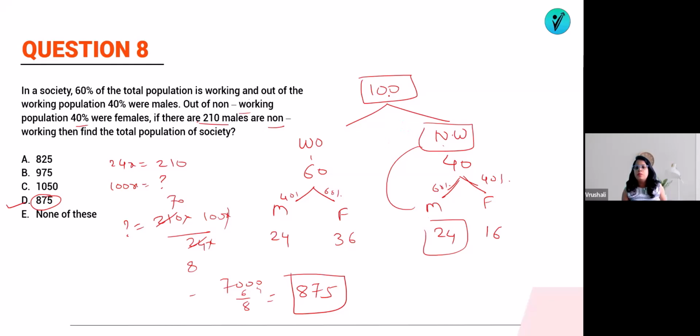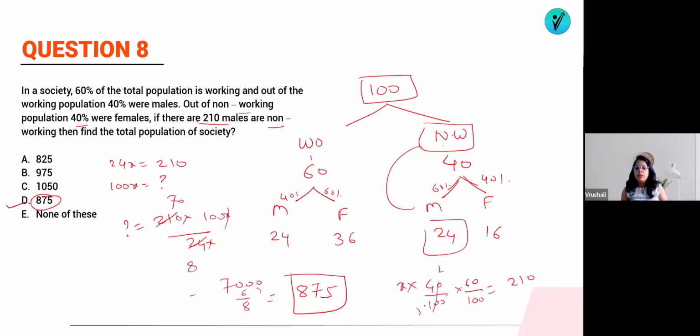Or even you can say, suppose total population was X. Out of those X, we know that non-working members are 40% because 60% are working. So X into 40%. And out of those again, males are 60%. So X into 40/100 into 60/100 is equal to 210. So you can find out the value of X here also. Right?